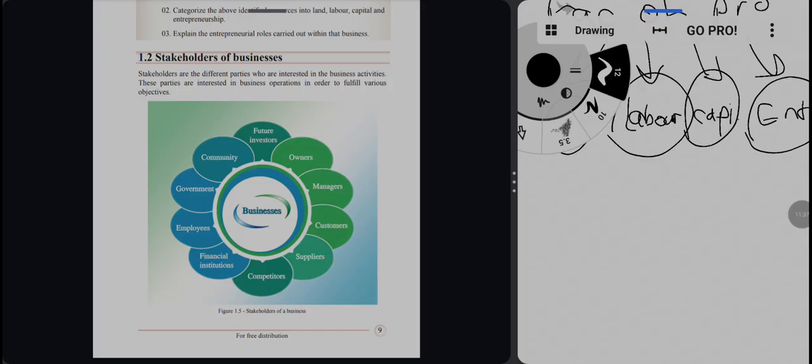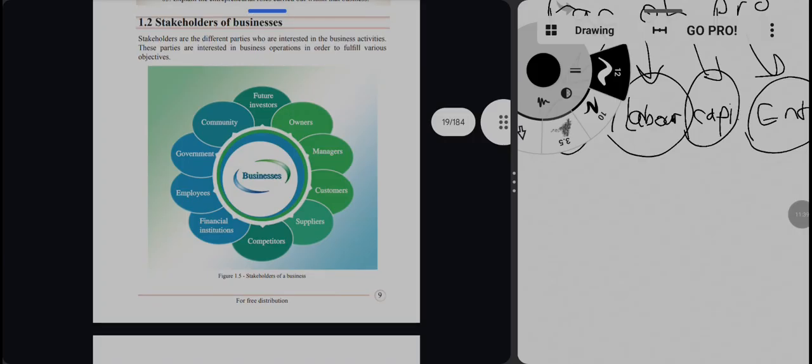There are so many things we will discuss. Customers means the people who buy the goods and services from the organization. Suppliers means the people who provide the raw materials or the things we need to produce the goods and services.